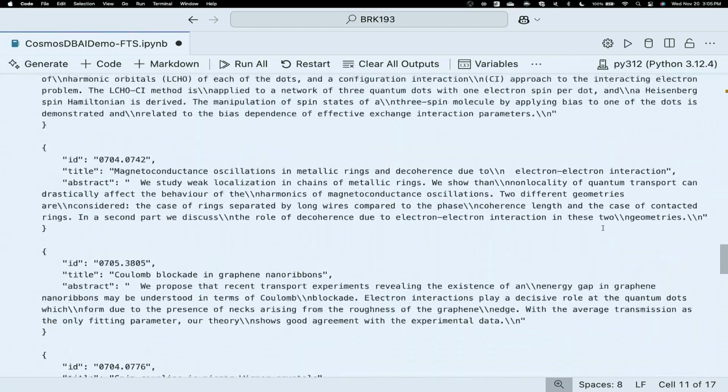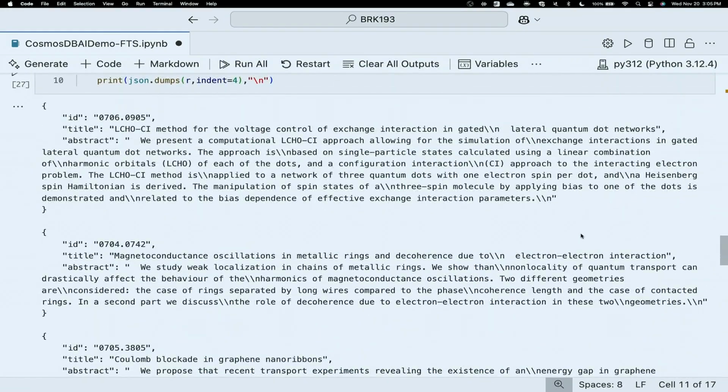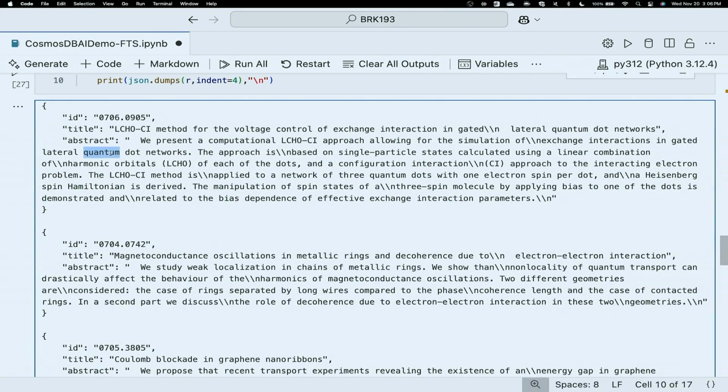But so the results came back. And what we can see here is that the documents that are ranked more relevant by the BM25 score, right? So more of my keywords in the abstract, but also more of the important keywords in the abstract, are ranked higher in the results list, right? So I can see lots of information, lots of hits here for quantum.